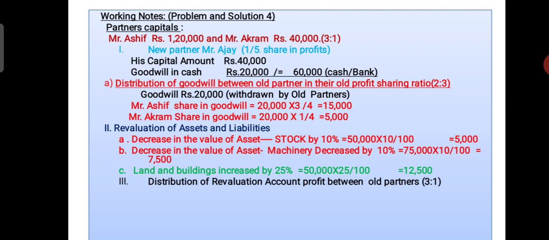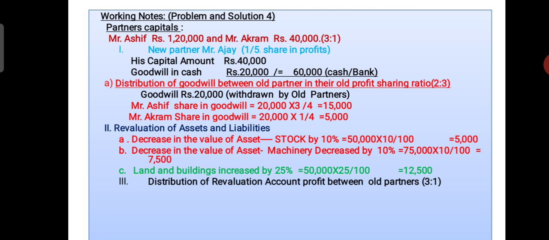But in this problem, we are not getting either profit or loss. Both sides of the revaluation account show equal amounts, so there is no balance, no profit, no loss.